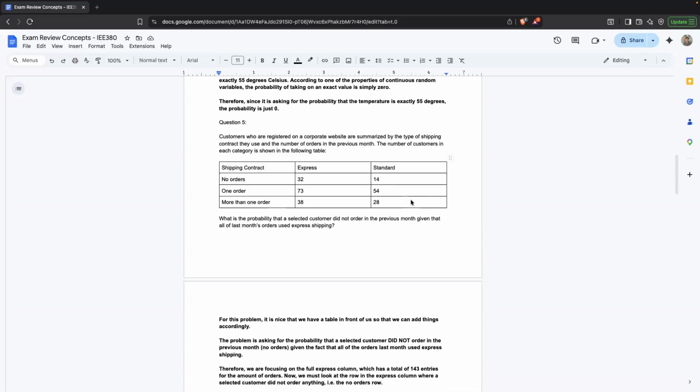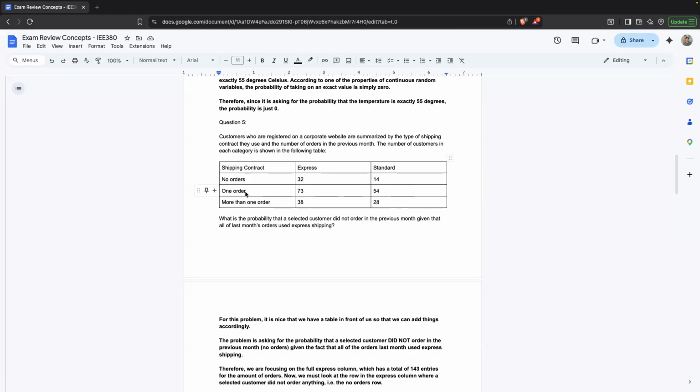Moving on to question 5, customers who are registered on a corporate website are summarized by the type of shipping contract they use and the number of orders in the previous month. The number of customers in each category is shown in the following table. In this table, we have 2 columns and 3 rows: an express column, a standard column, and for the rows, no orders, 1 order, more than 1 order. And here we have our corresponding values.